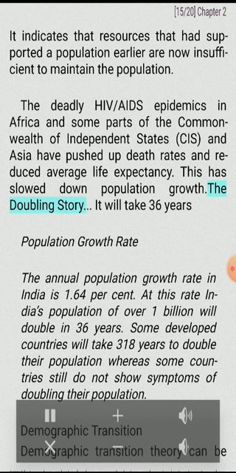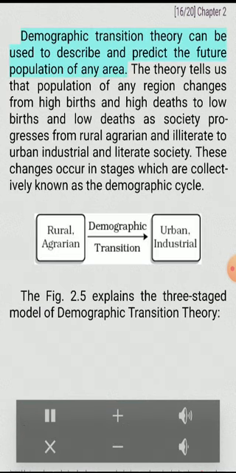The doubling story. It will take 36 years. Population growth rate. The annual population growth rate in India is 1.64%. At this rate, India's population of over 1 billion will double in 36 years. Some developed countries will take 318 years to double their population, whereas some countries still do not show symptoms of doubling their population.